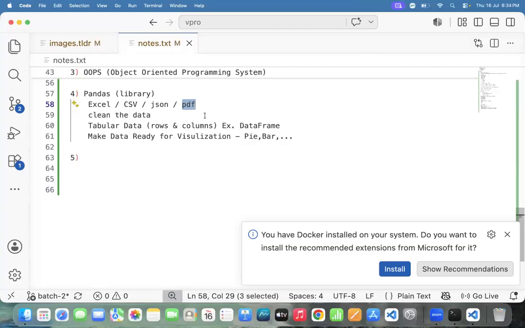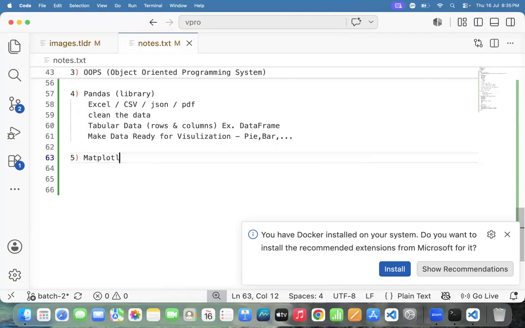Chaitanya, your question: JSON and PDF can also have images and text, right? What will it do at that time? At that time, it won't support it. If the data is proper data, then only we can display it. Otherwise, we can't display it. Remove the images from the PDF, or just tell Pandas not to read the images.